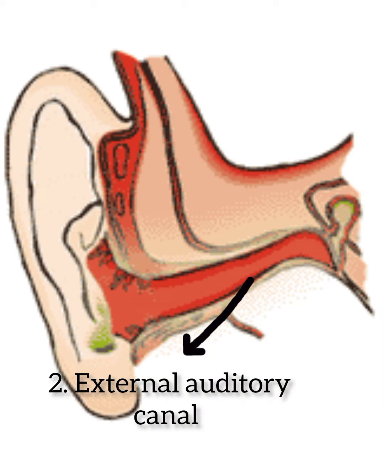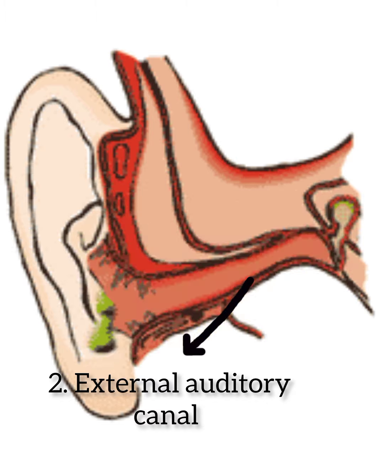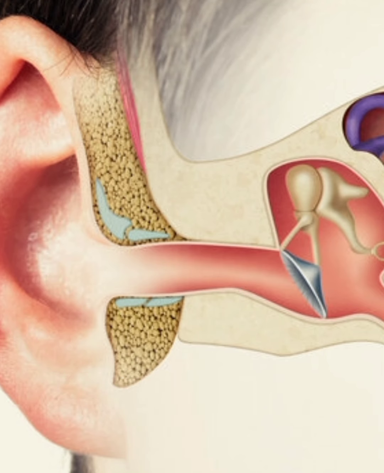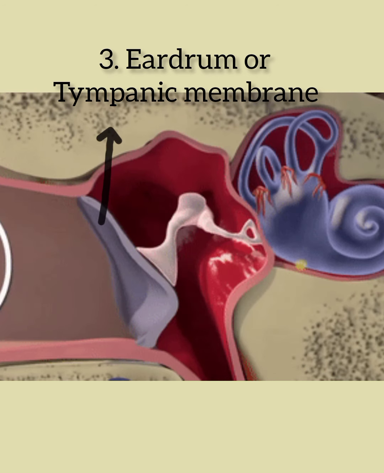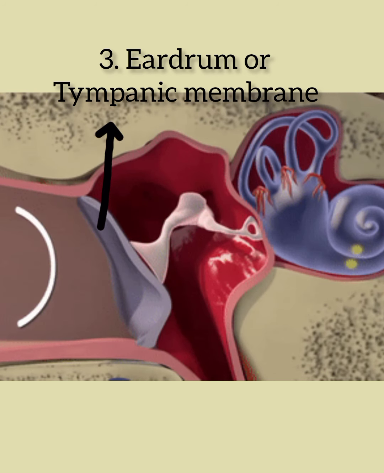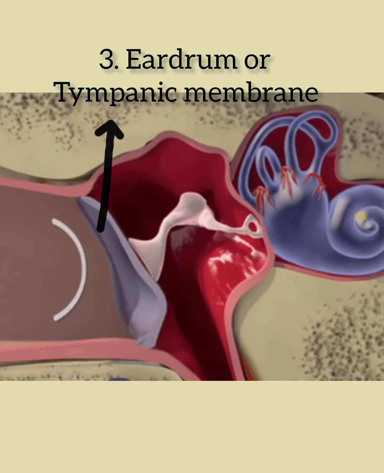Second one is the external auditory canal. This is the tube that connects the outer ear to the inside or middle ear. Third one is the eardrum or tympanic membrane. The eardrum divides the external ear from the middle ear.